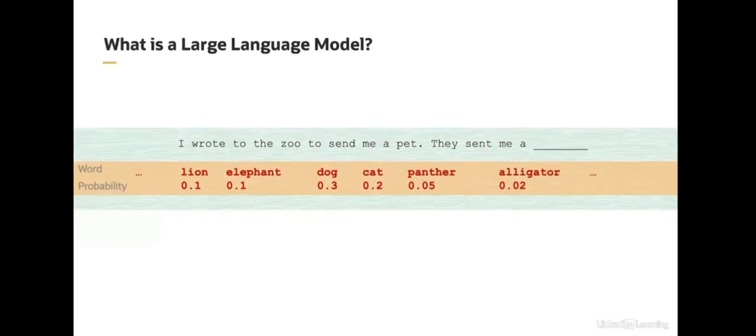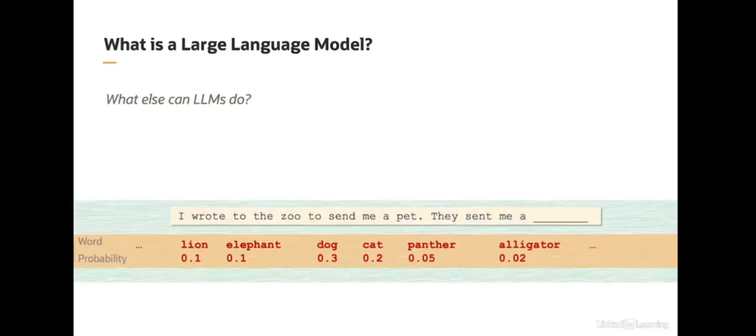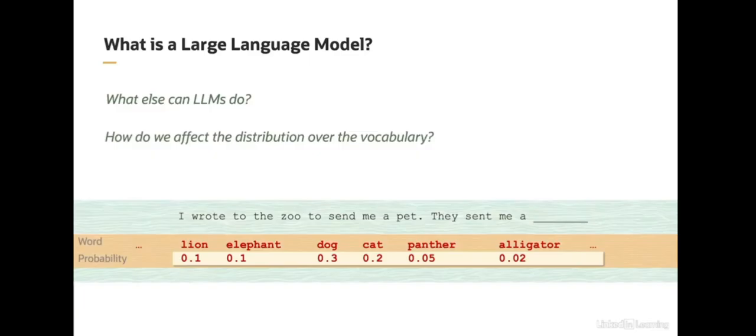Okay, so aside from this one example, what can LLMs do? We know that if we give an LLM a sequence of text, or a prefix of text, they can compute a distribution over words in their vocabulary. But can we affect that distribution? And if so, what mechanisms do we have for changing the distribution? That is, these numbers under the words you see on the slide. And how does that affect the likelihood of these words being generated from the model?